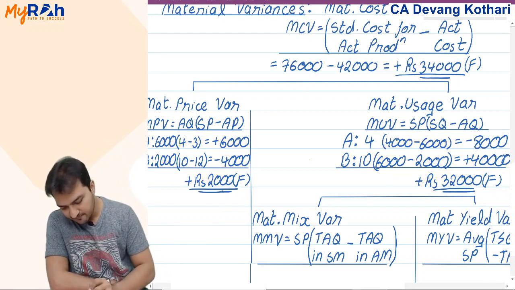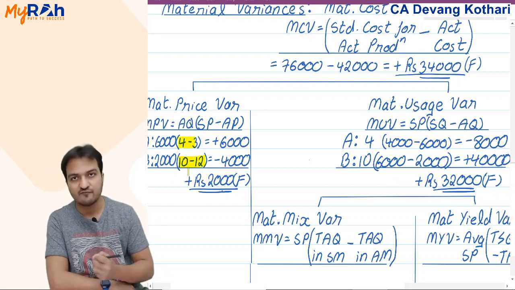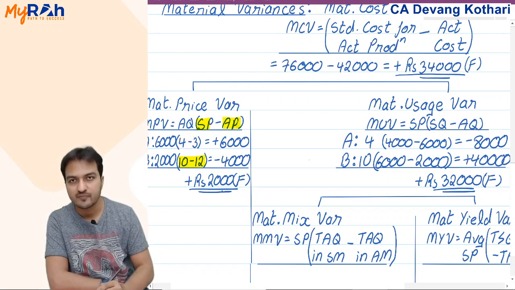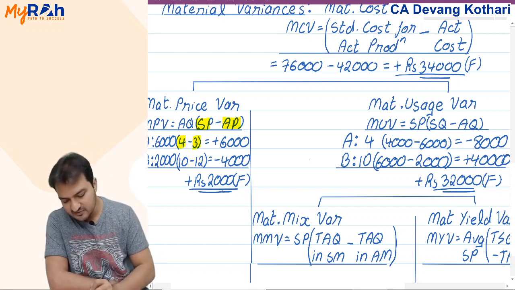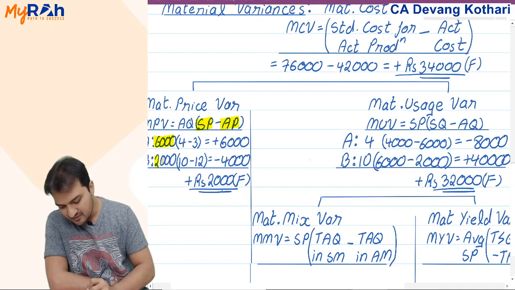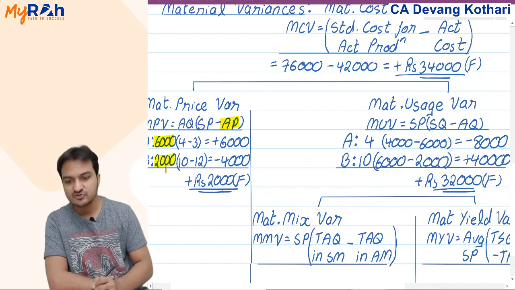What I had done here, 4 minus 3, 10 minus 12, is what? Standard price minus actual price. Compare that in your table. 4 was standard price, 3 was actual price. So all that I have done is standard price minus actual price. And outside I multiply here 6,000, 2,000. That 6,000, 2,000 that I multiplied is the actual quantity.